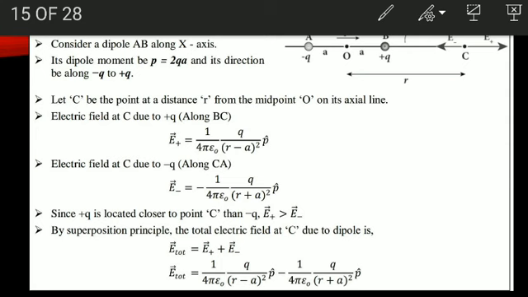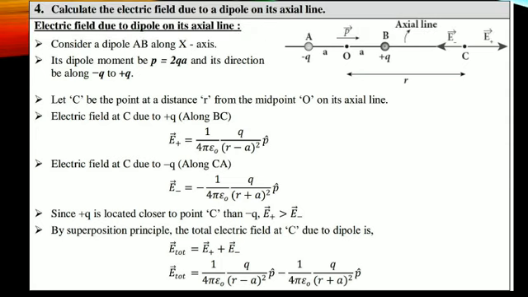See this: E plus represents the electric field due to which charge? Positive charge. E minus is the electric field at a point C due to the negative charge. How to calculate the total? It's very simple now. According to the superposition principle, we have to calculate the total electric field at point C. Therefore, E plus E minus, that means we have to add the electric fields.